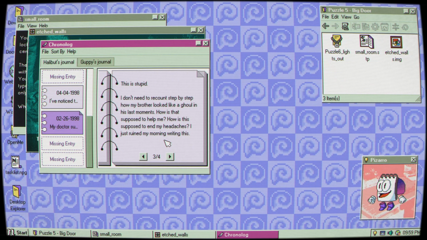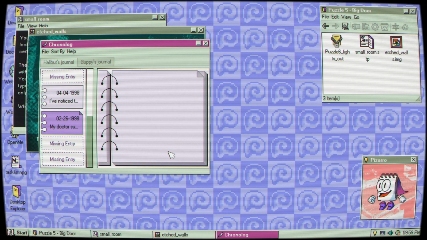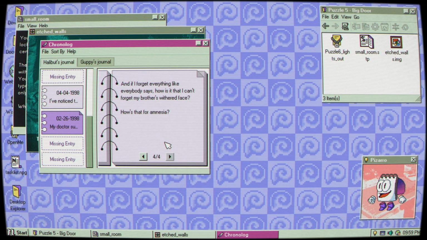This is stupid. I don't need to recount step by step how my brother looked like a ghoul in his last moments. How is that supposed to help me? How is this supposed to end my headaches? I just ruined my morning writing this. And if I forget everything like everybody says, how is it that I can't forget my brother's withered face? How's that for amnesia?